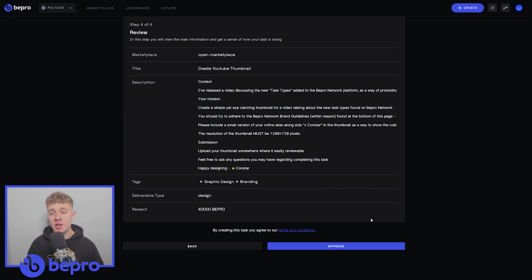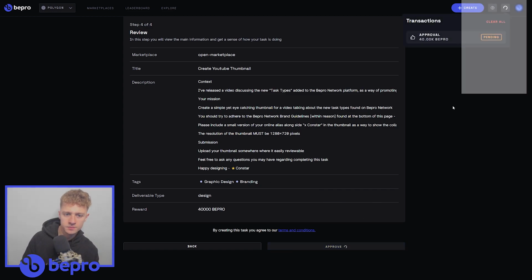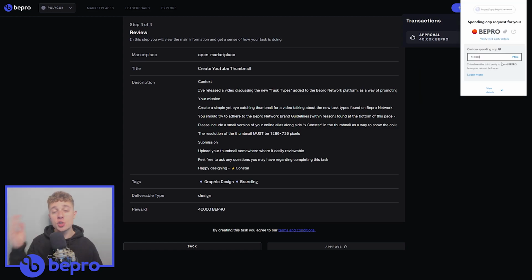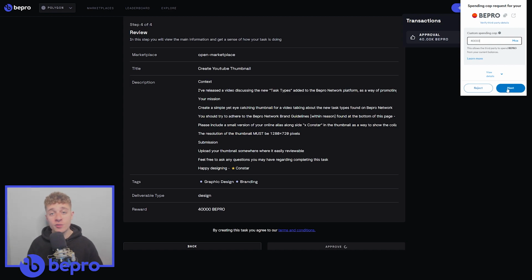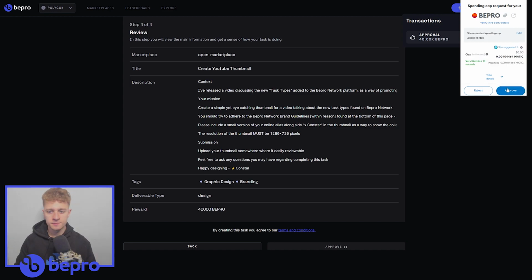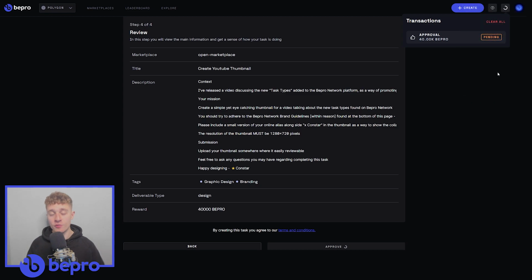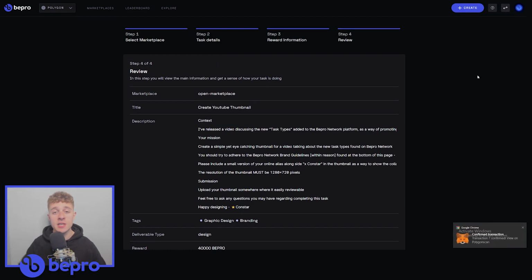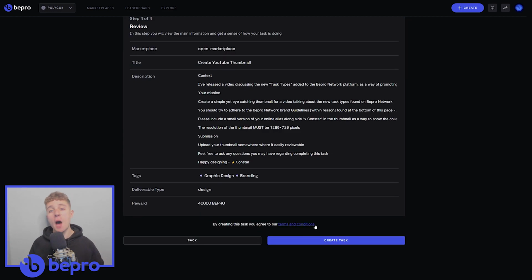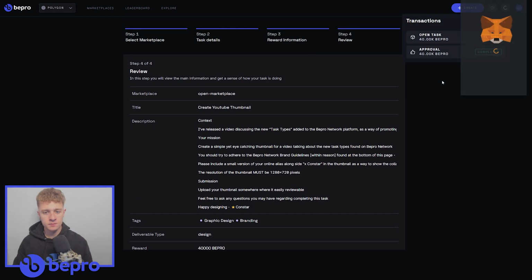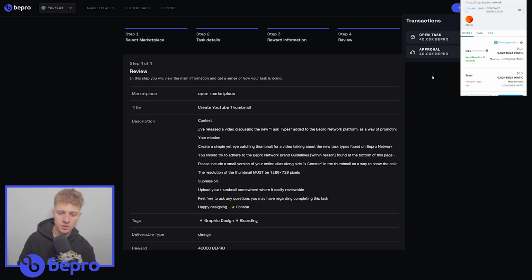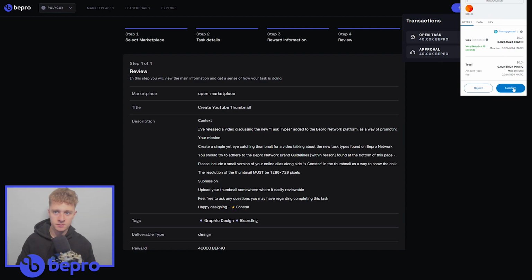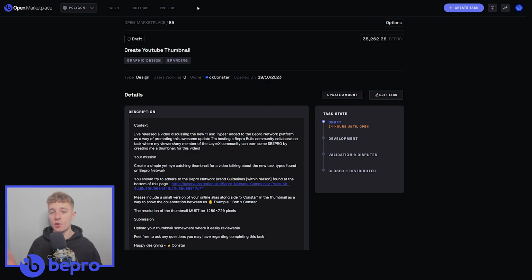Then we need to first approve the contract. Ensure that the spending cap you see here matches that of your allocated reward. Hit next. And then approve the contract. Once that contract has been approved on the blockchain, you can finally upload your task to your desired marketplace. Hit confirm. And boom, there it is.